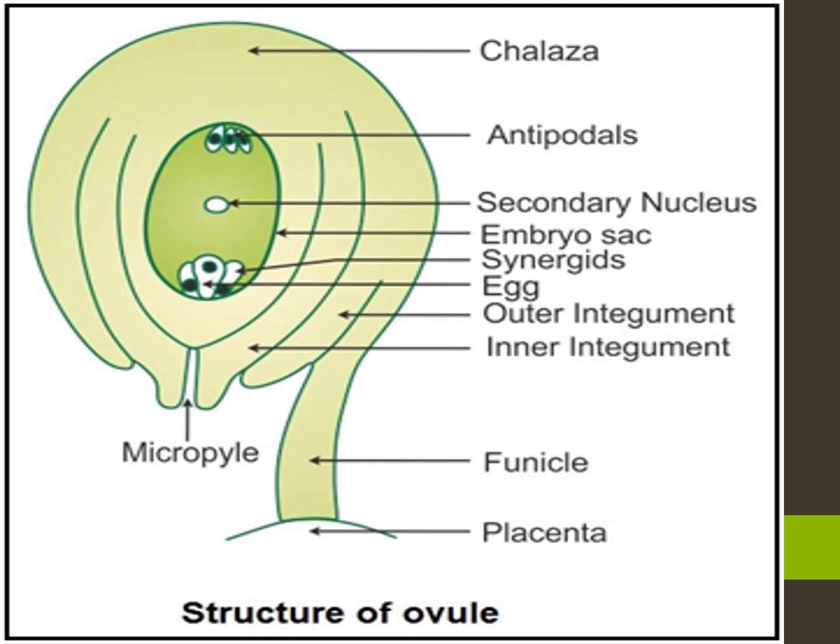Okay, the process of sexual reproduction, the flowering part, that is all finished. We have to see pollination and